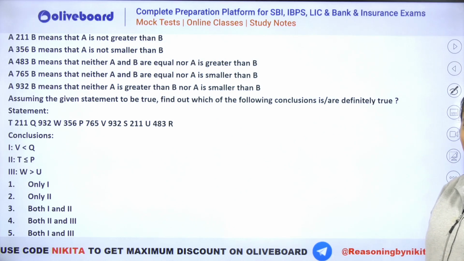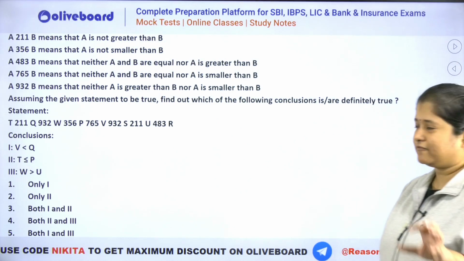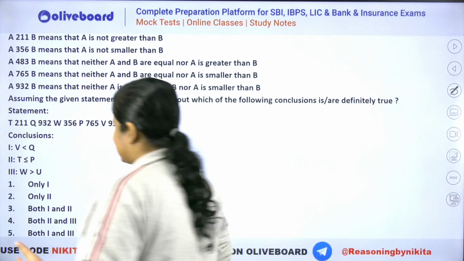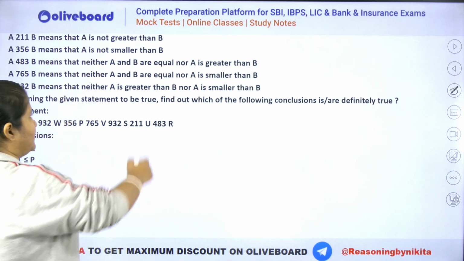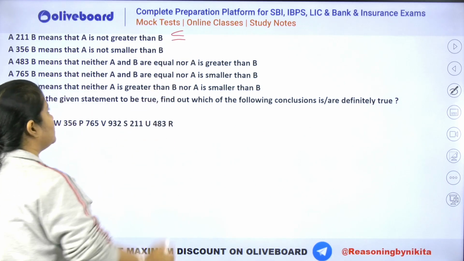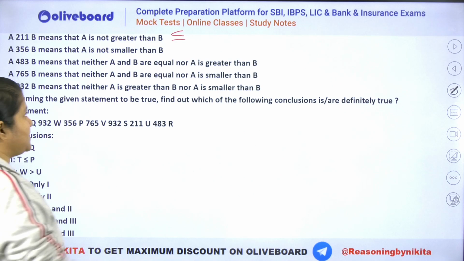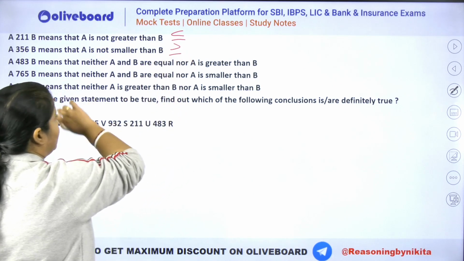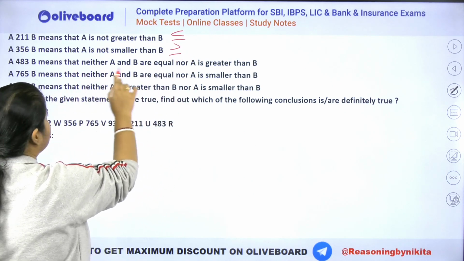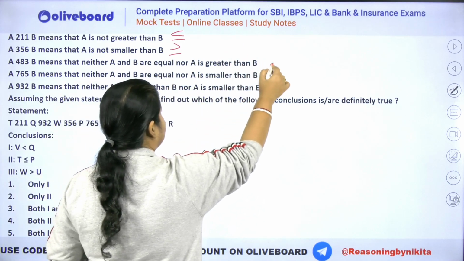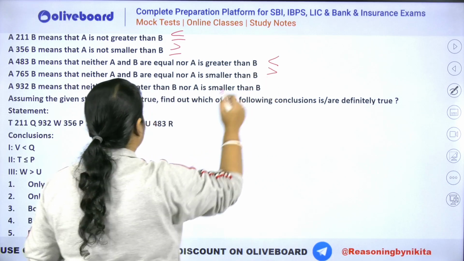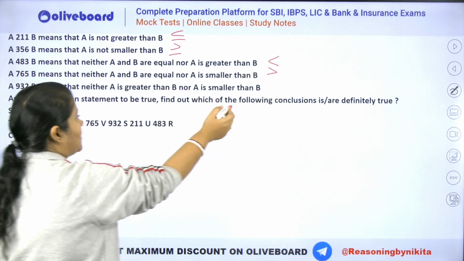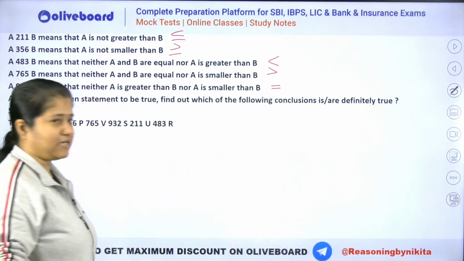चलो, let's quickly have a look at one more question for coded inequality. ठीक है, इसको check करते हैं. What is given here? So, not greater than. Not greater than means less than equal to. Not smaller than, that means greater than equal to. They are neither equal nor greater. That means less than. Neither equal nor smaller, greater, neither greater nor smaller, so equal, right? These are the meanings here.